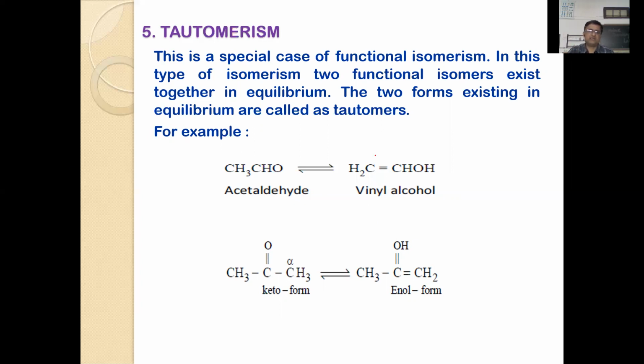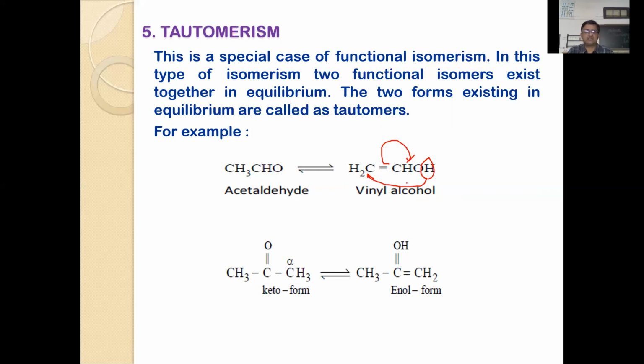For example, take vinyl alcohol. Actually, this is not an existing compound. It is highly unstable and immediately rearranges to give acetaldehyde. One of the protons rearranges in this direction by the shift of electrons. This kind of situation is referred to as tautomerism.